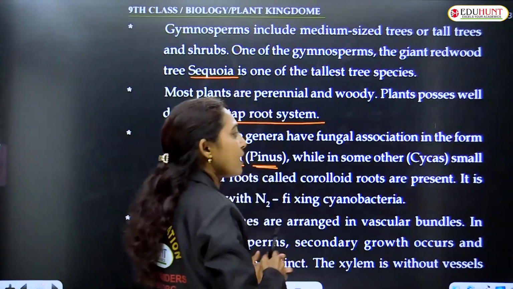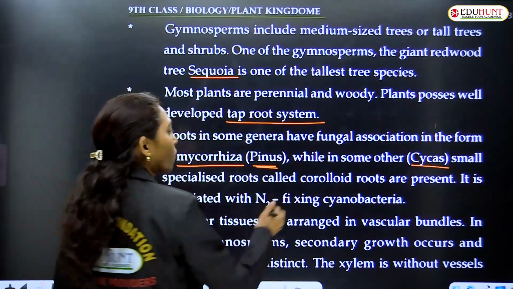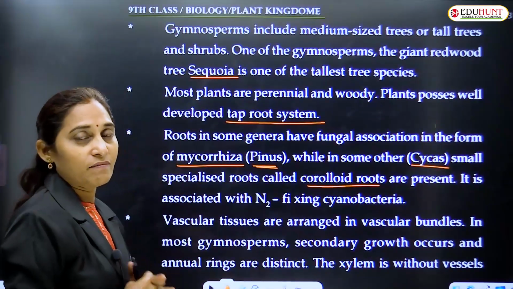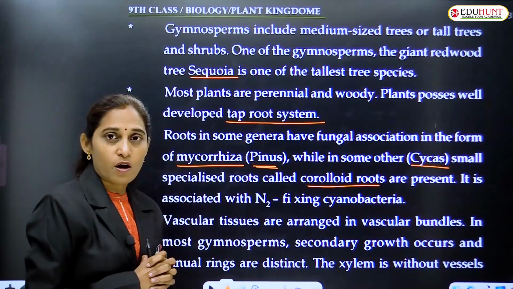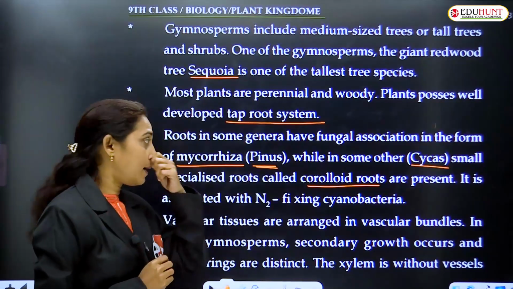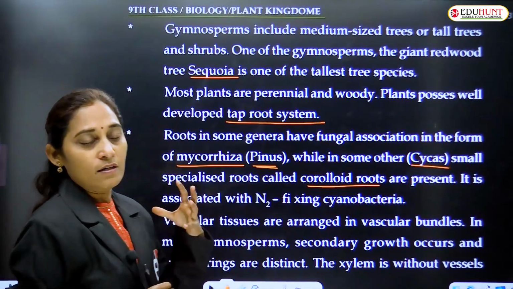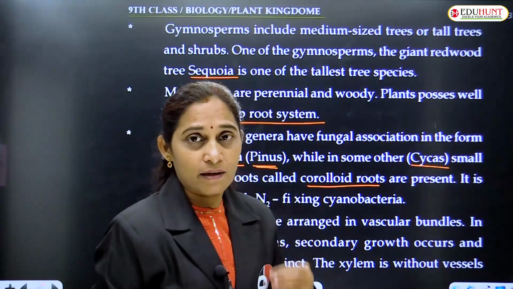While in some others, like cycas, small specialized roots called coralloid roots are present. These are negatively geotropic and they associate with the cyanobacteria Nostoc and Anabaena, and they are helpful in nitrogen fixation.